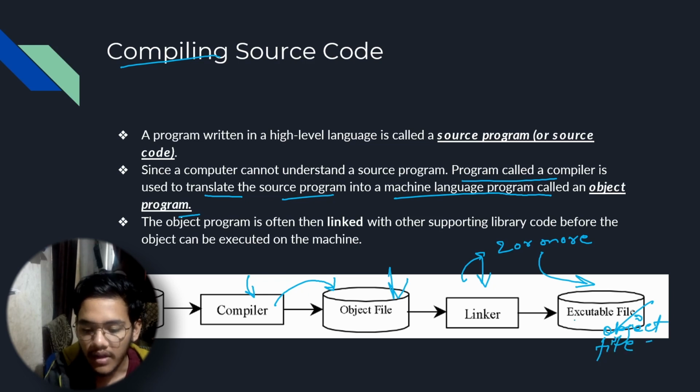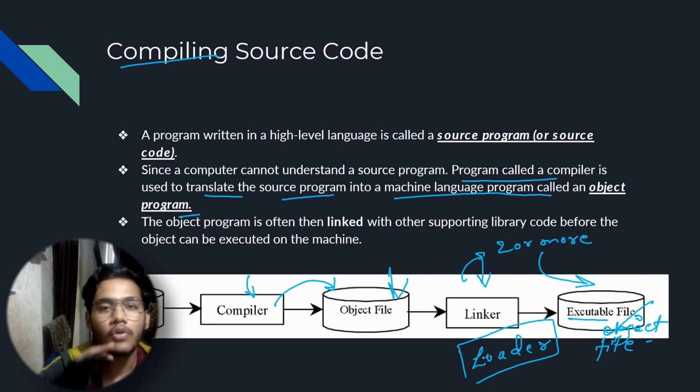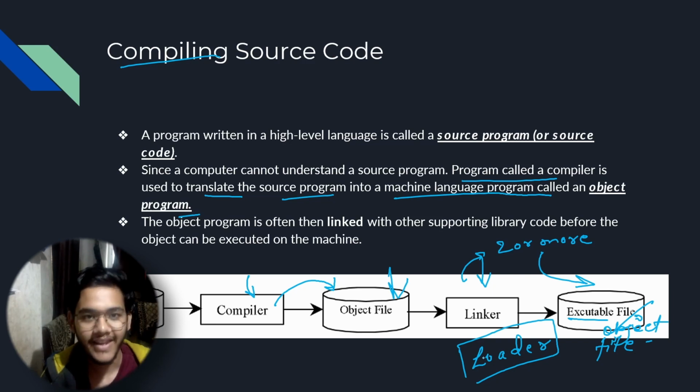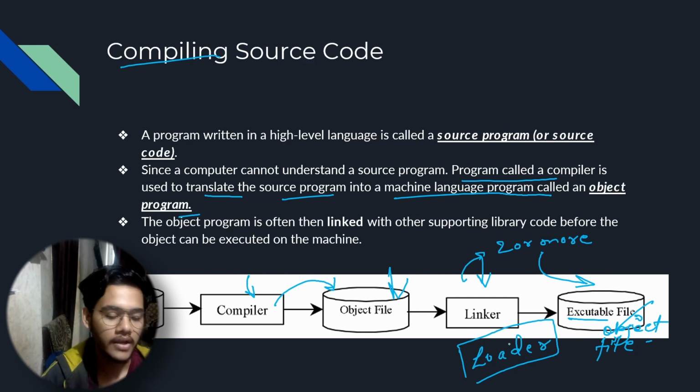And if you want to run this executable file, you'll have a program called loader. So what loader does is, it loads this executable file from the secondary memory to the main memory for execution. If you don't know what secondary and main memory is, I have created a video. I'll link that in the video as well. So that is loader. We'll look at loader, linker, and translator, or compiler, in the upcoming slides as well.